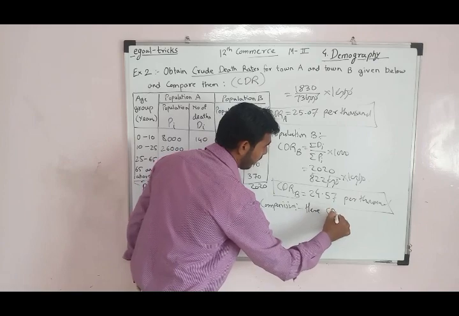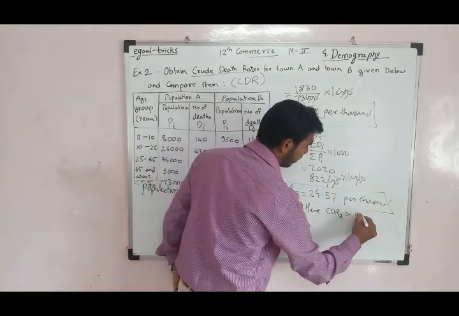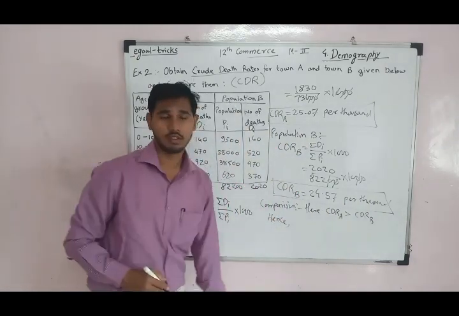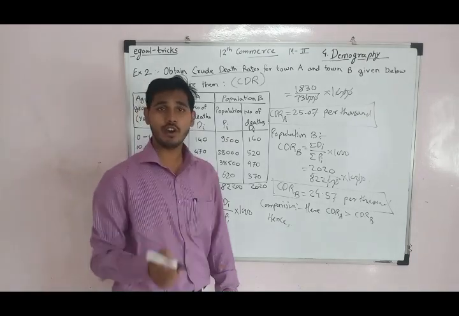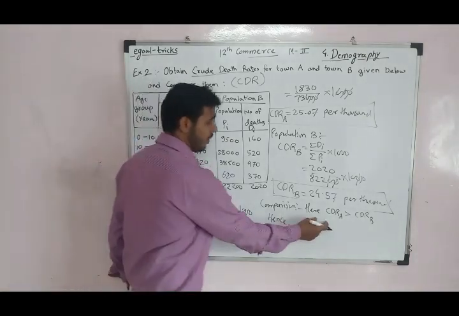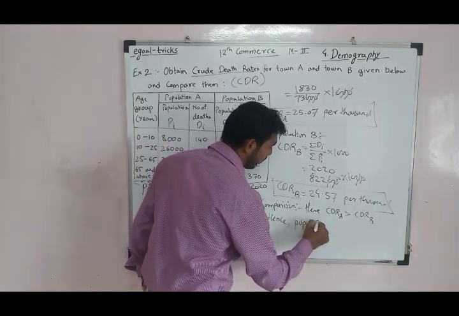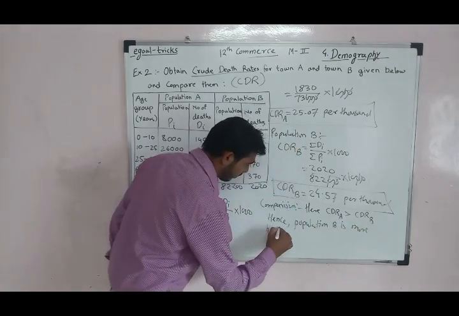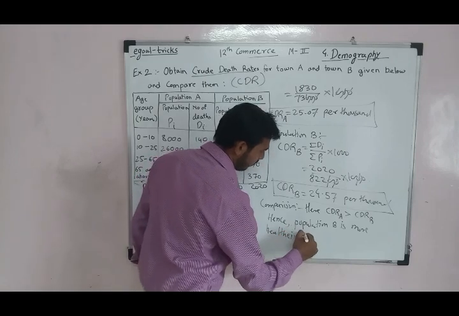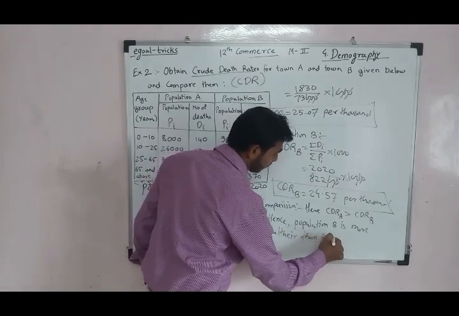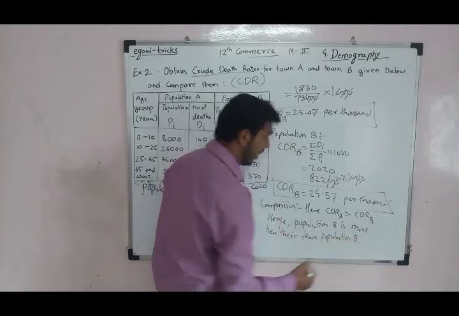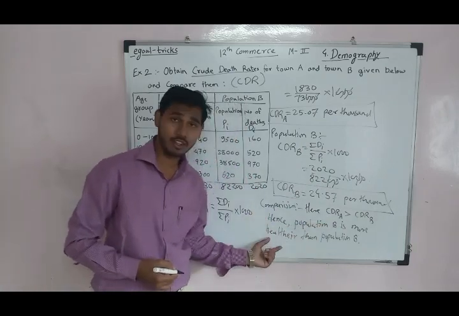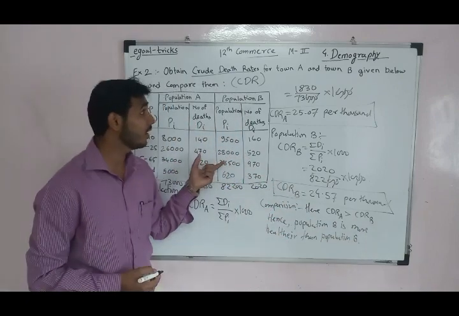Here CDR A is greater than CDR B. Hence, population B is healthier than population A. It means population B is healthier than population A. So these are the examples of CDR.